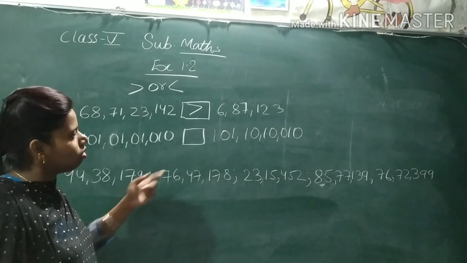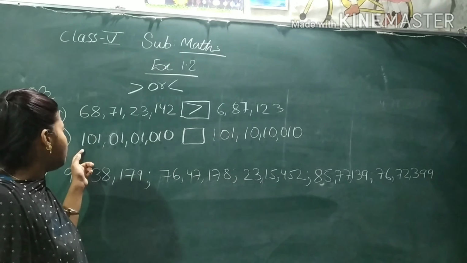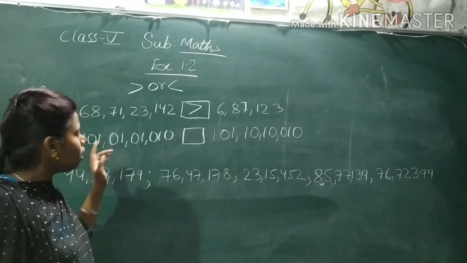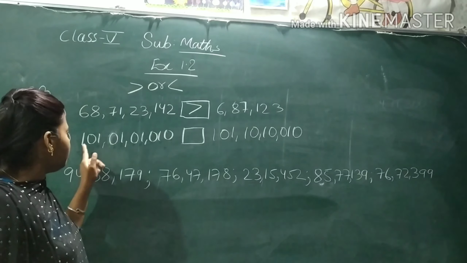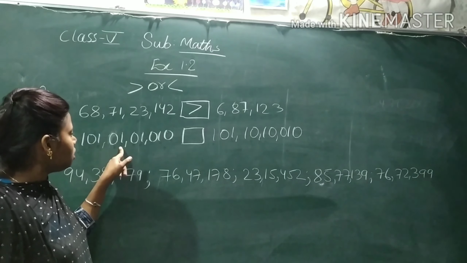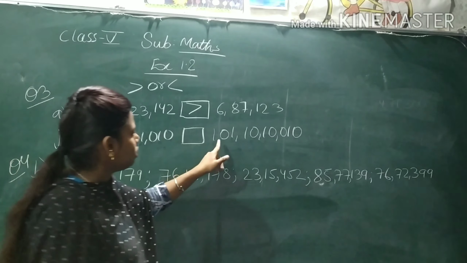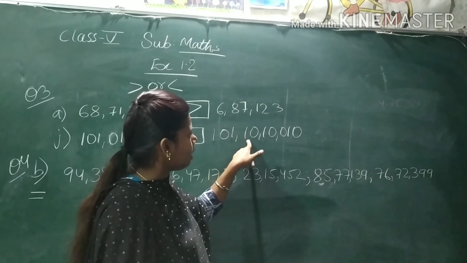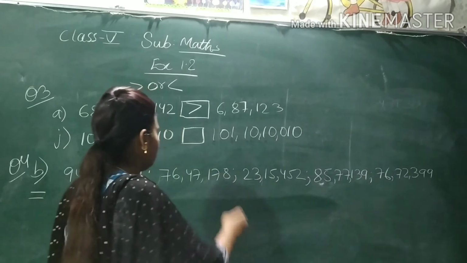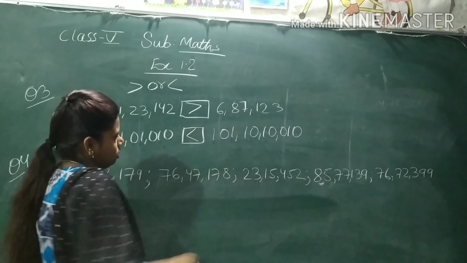It's so easy to get now. This one is bigger because it is 100, 1 crore. It's because it is 100, 1 crore, 1 lakh, 1,010. But this one is 100, 1 crore, 10 lakh, 10,010. So this one is bigger. So the sign mouth will be open this side.